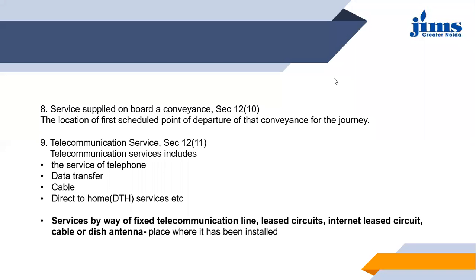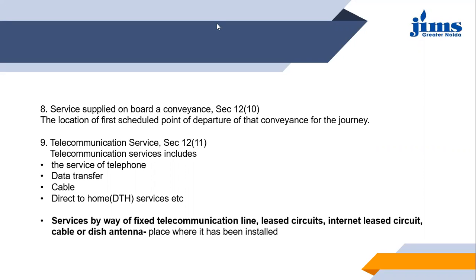So, in the case of telecommunication services, under section 12, subsection 11, there are different types of services, and all the different types of services are assessed differently for fixing the place of supply of business. So let us take up the different types of services and discuss the place of supply accordingly.